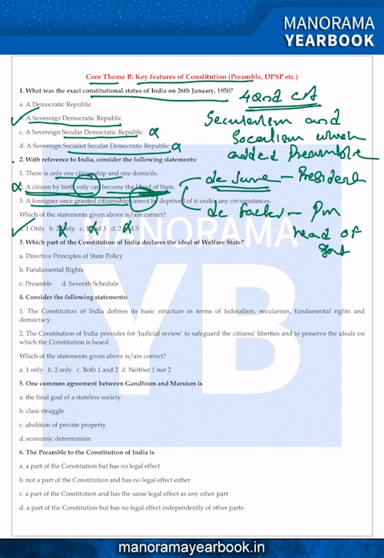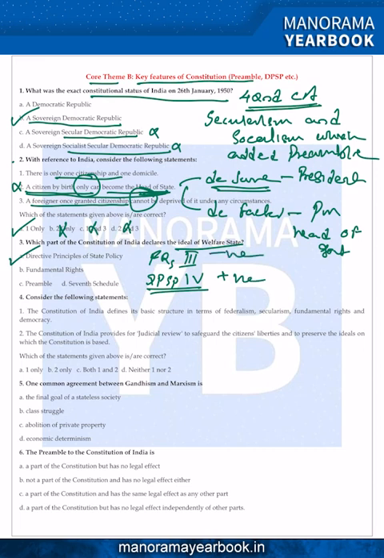Third: which part of the Constitution of India declared the ideal of a welfare state? The answer is A for Agra. We know that fundamental rights are in Part 3 and DPSP is Part 4 of the Constitution. The DPSP is said to be positive and fundamental rights are said to be negative.